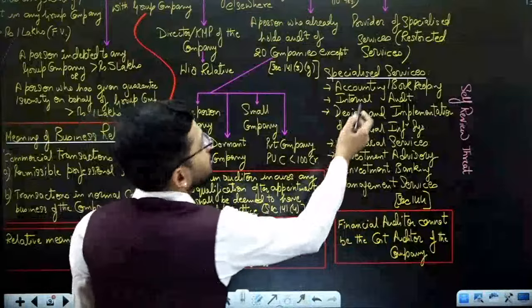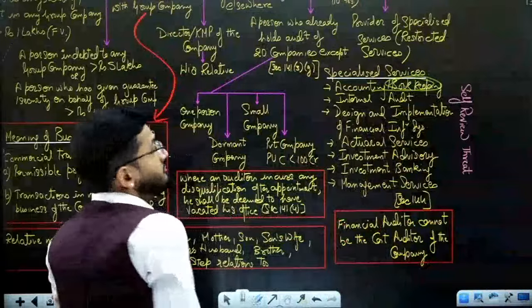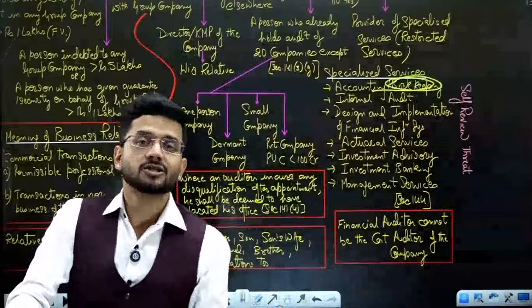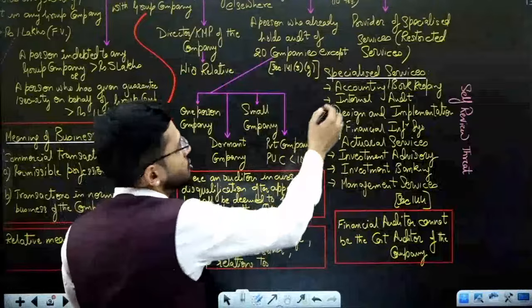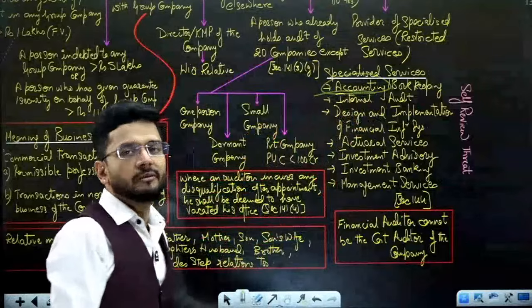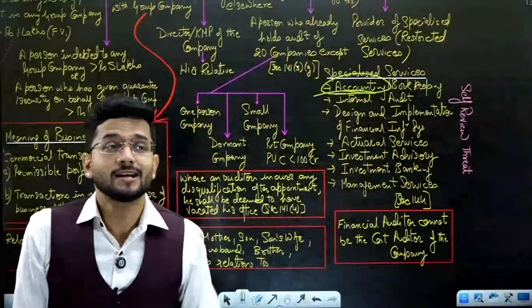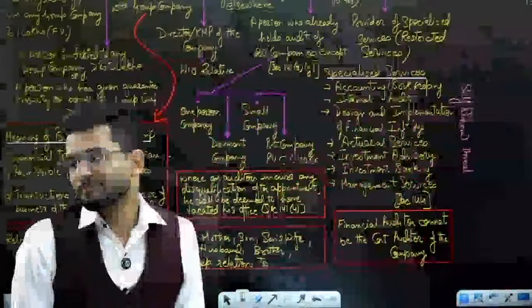So if you do bookkeeping of a particular company, will you be able to say, oh no, this is the error which is there in the book which I only maintained? You will not be able to say that. If you have prepared the cost sheet of a particular company, if you have done cost accounting of a particular company, will you be able to say, oh, this is wrong, I have only done it, but this is wrong? You will never be able to do that.